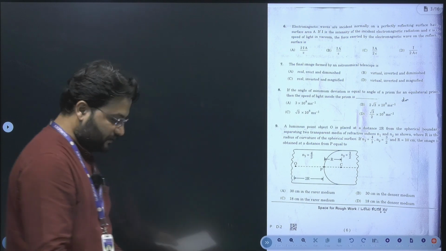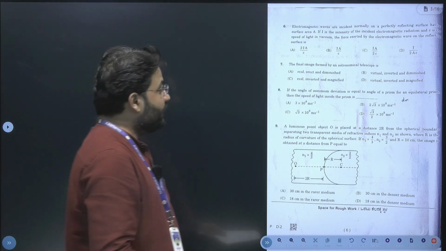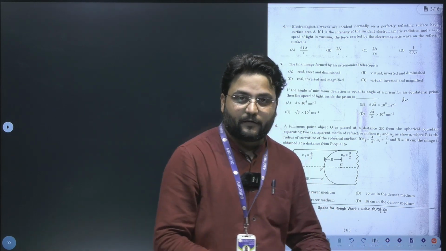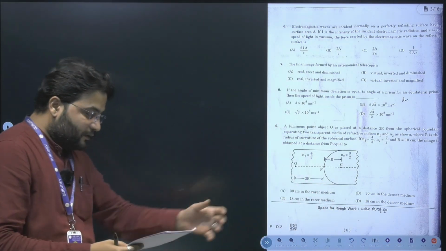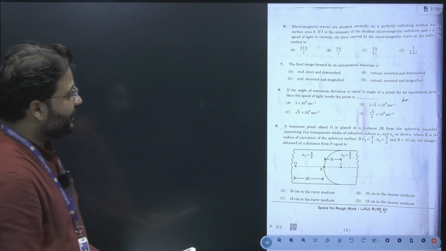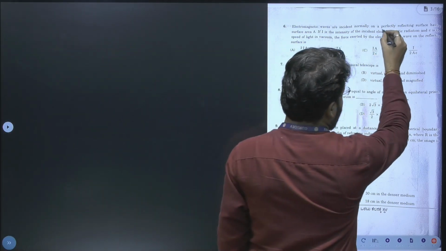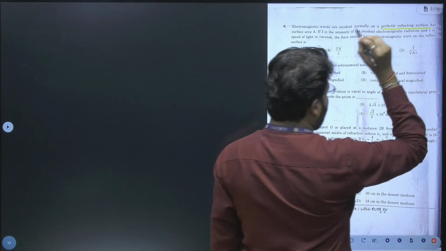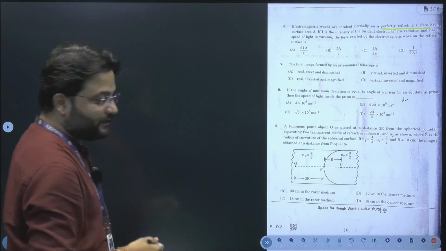Next question we are having from the electromagnetic waves chapter, that's right in front of you. So here they are asking us to calculate this one for a perfectly reflecting surface. Why I am highlighting that, I will let you know later.